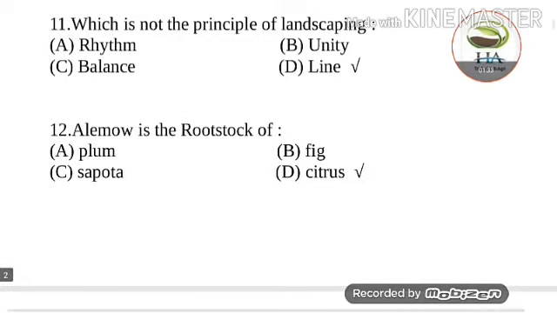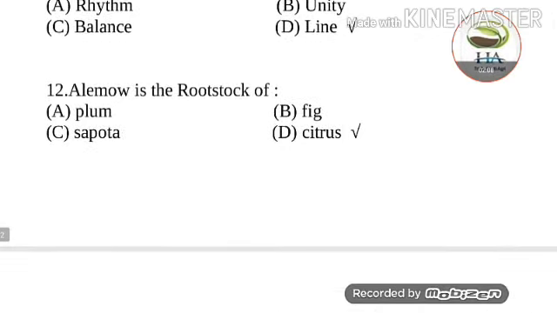Next question is, Alimo is the rootstock of. Options are plum, fig, sapota and citrus. Answer of this question is citrus. Other than Alimo, the Shekhawasa, Volca Moriana and the Sahasarkar are the important rootstocks of citrus. So Alimo is the rootstock of citrus, and other than Alimo, the Shekhawasa, Volca Moriana and the Sahasarkar are the most important rootstocks of citrus. This Alimo belongs to the citrus Mycophyllaceae.